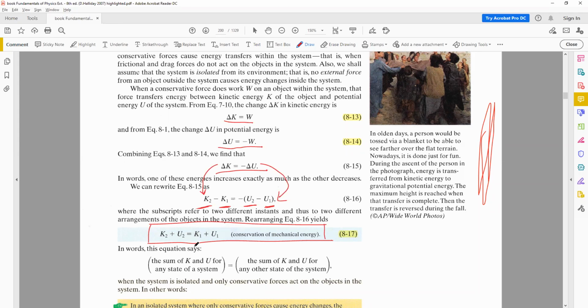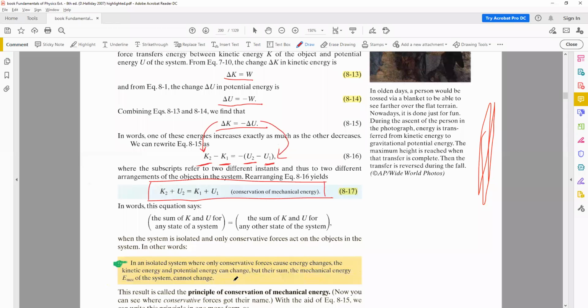In some books, this is also defined as the sum of the kinetic and potential energies in the initial state is equal to the sum of the kinetic and potential energies in the final state. So anyway, the sum in one state will be the same as in another state. So here you can have this definition in words, and here you can have it in the form of an equation. So this is the principle of conservation of mechanical energy.